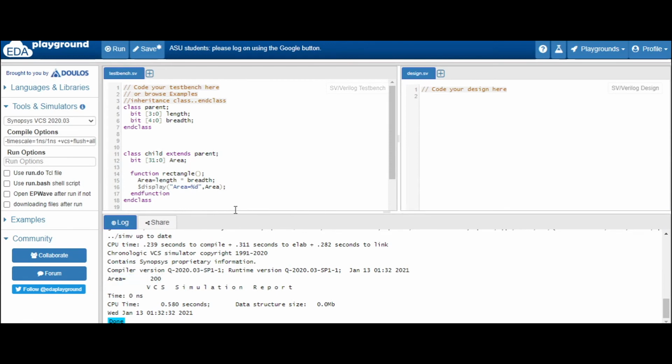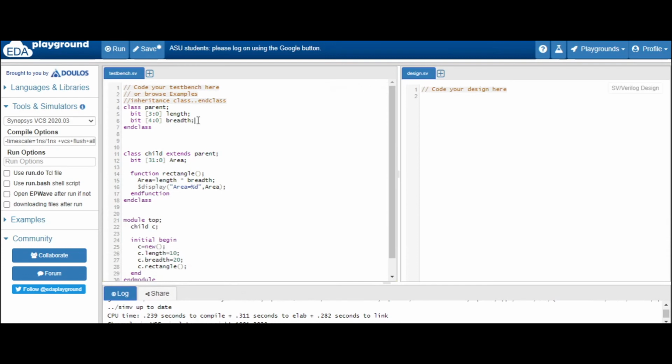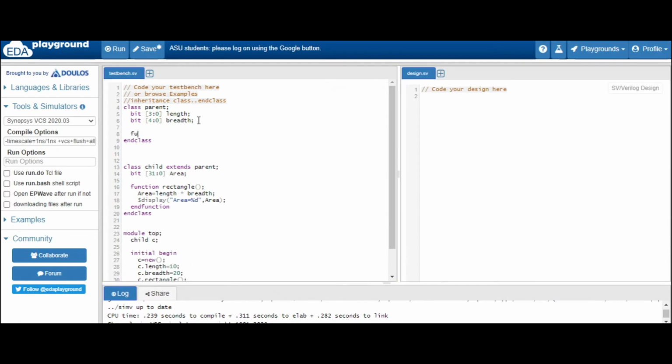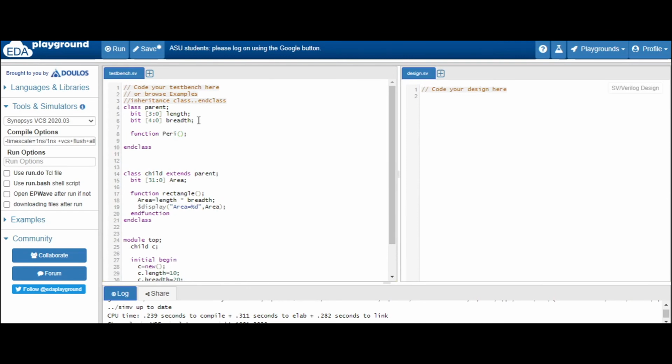So let's do one more thing. Let's declare one function inside this. Let's declare one function which is calculating perimeter. Okay, which is calculating perimeter.